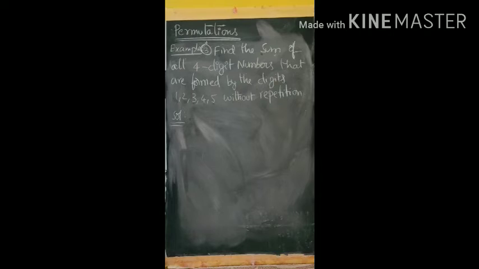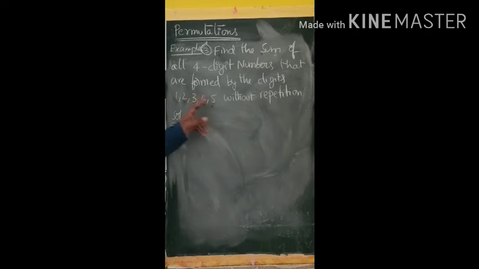Now we are going to solve this question. Find the sum of all 4-digit numbers that are formed by the digits 1, 2, 3, 4, 5 without repetition. So how to solve this?